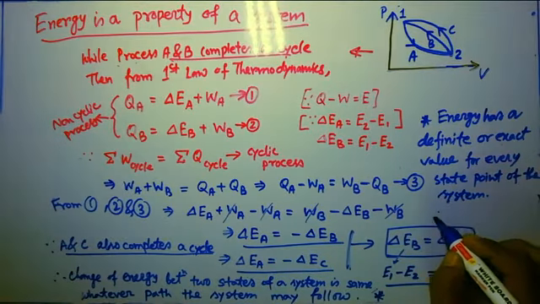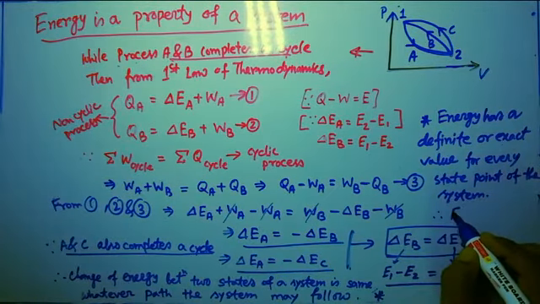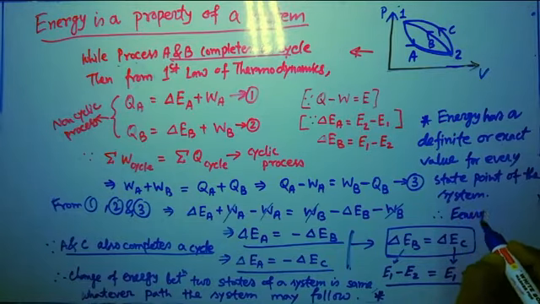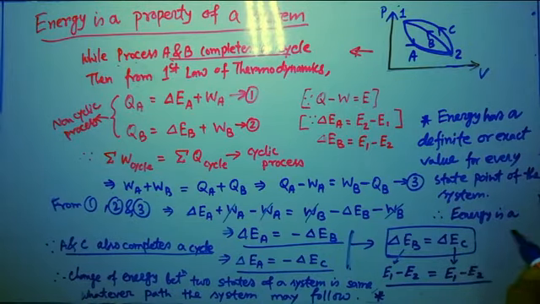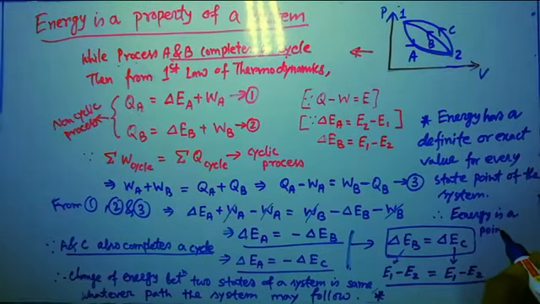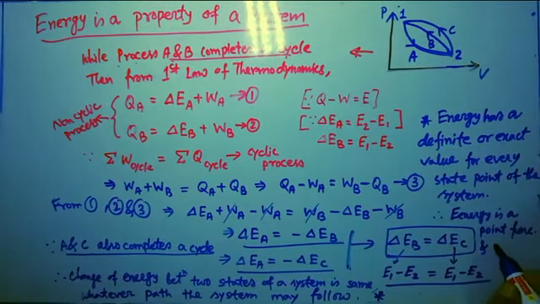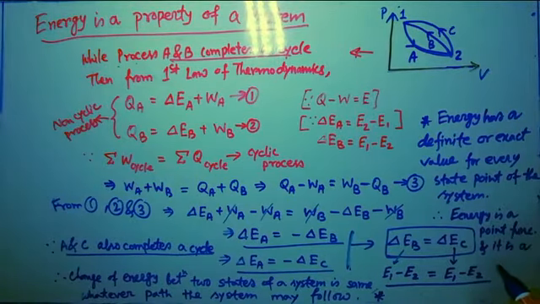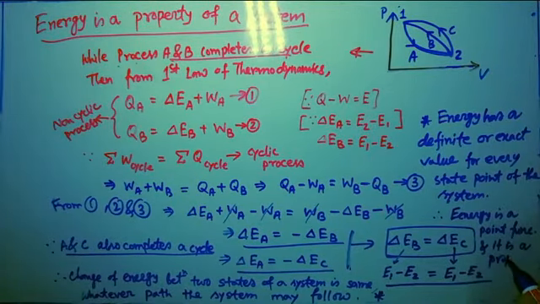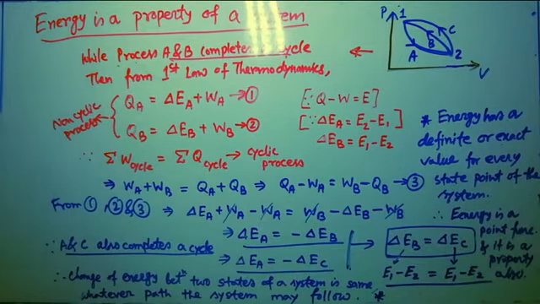Hence energy is a point function and it is a property also, or rather say a property of the system.